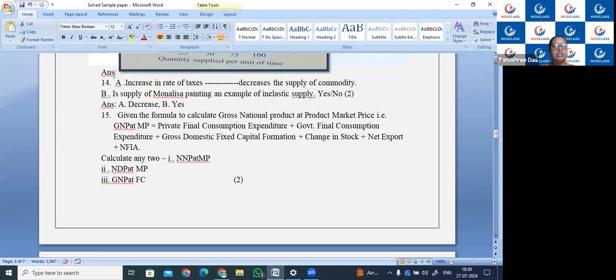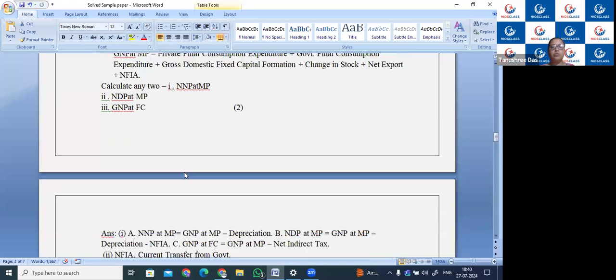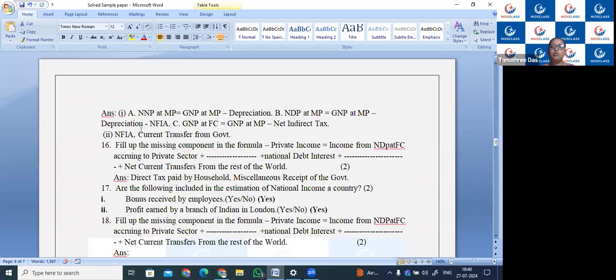Okay, next is, give the formula to calculate GNP, though you have not done this chapter, so any two have to be done. GNP is equal to private final consumption expenditure plus government final consumption expenditure plus GDCF plus change in stock plus net exports plus NFIA. Calculate any two, so I have written any two formulas.